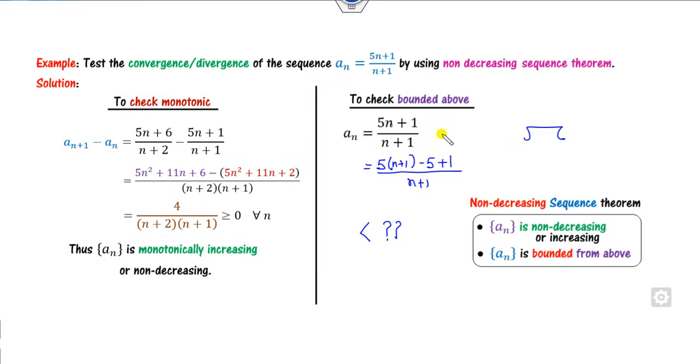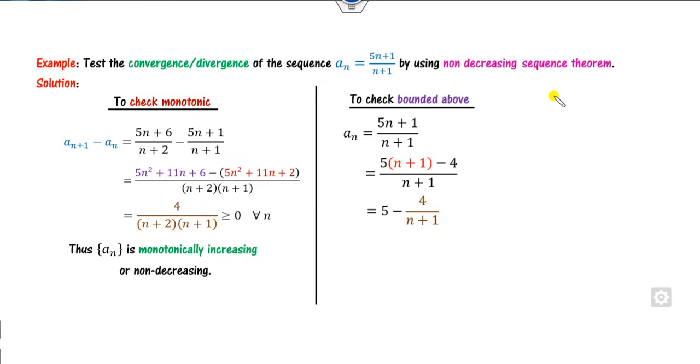So this becomes minus 4. Now if you separate them, it is 5 minus 4 over n plus 1. Now you all know if x and y are both positive numbers, then x minus y is always less than x, and x plus y is always greater than x. If equality is there, then you can write it also as equality.